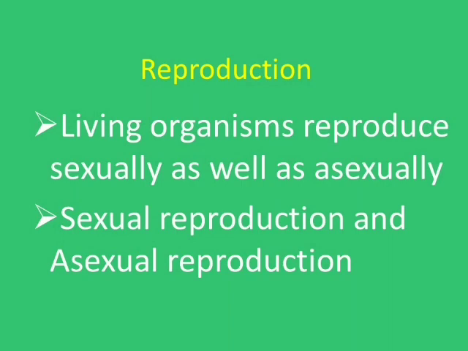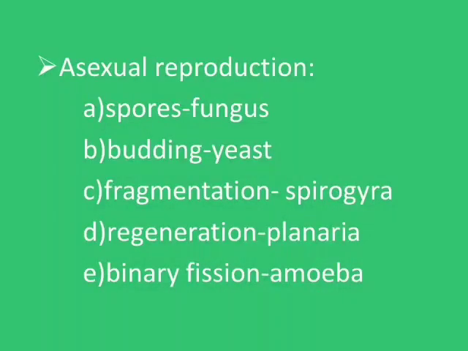In sexual reproduction, we find variations in the progeny from the parents. The ways of asexual reproduction are: spore formation, which we find in fungi; budding in yeast; fragmentation in Spirogyra; regeneration in planaria; and binary fission in amoeba.